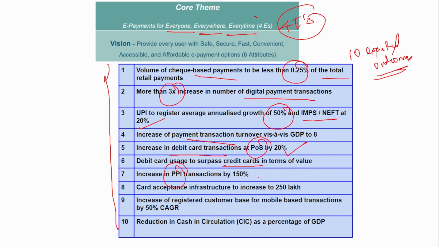Increase in PPI transaction by 150%. Card acceptance infrastructure to increase to 250 lakh. Increase of registered customer base for mobile-based transaction by 50%. Reduction in the cash in circulation as a percentage of GDP.